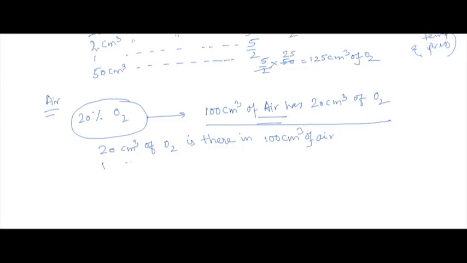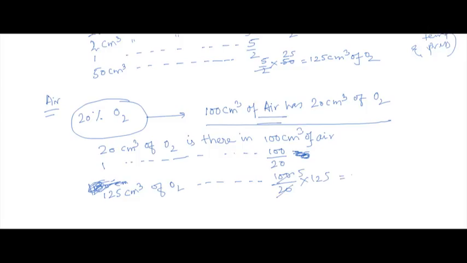So how much oxygen was required over here? 125. But let us go for again a lengthier method. I like lengthier methods. It causes you less mistakes. So okay, I'll do it together. Oh, sorry, 125. Right. So basically, a lot of corrections. 125 centimeter cube of O2 is there in how much centimeter cube of air? That's what you have to find out. 100 by 20 into 125. So you cancel it out again. So it becomes